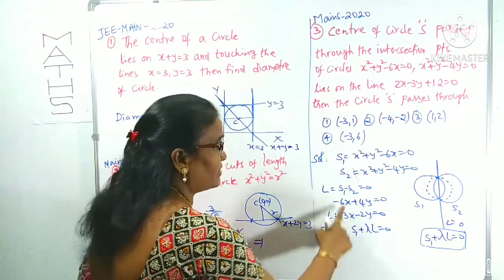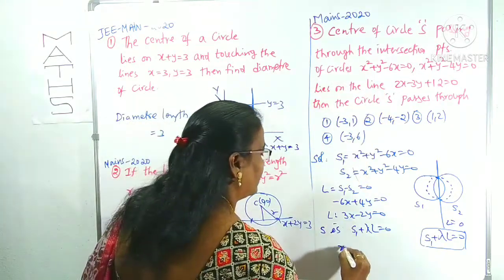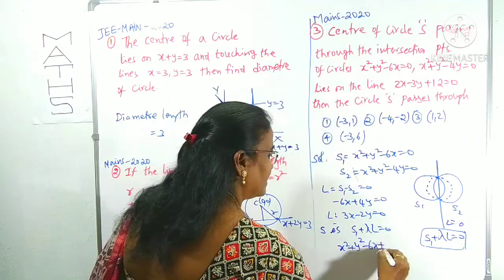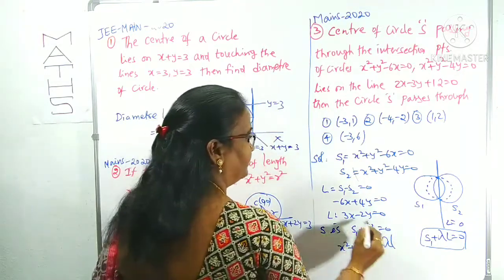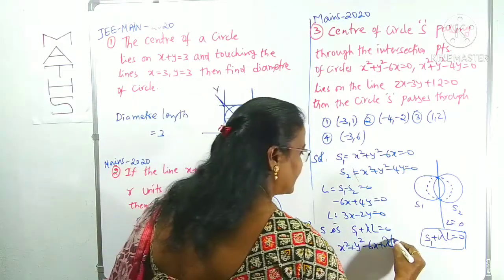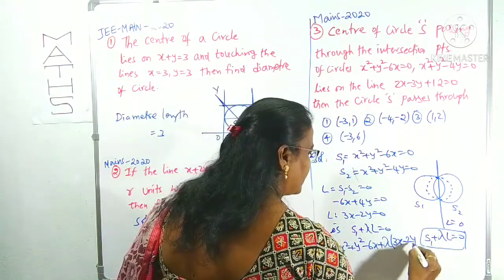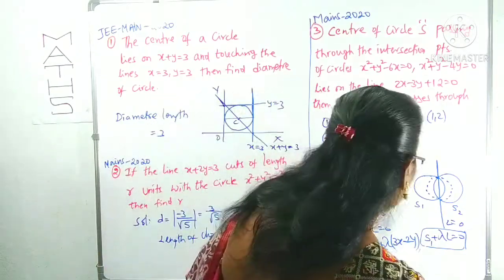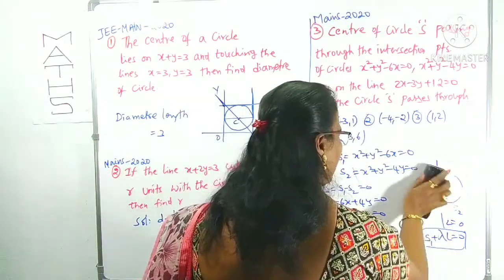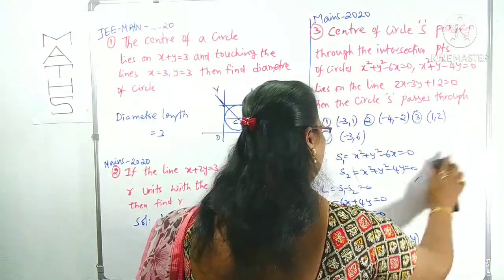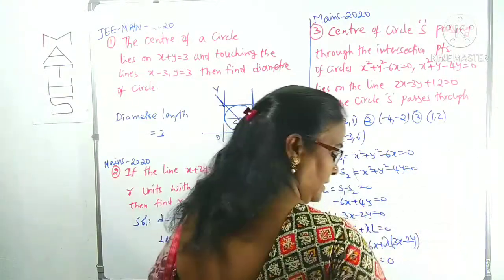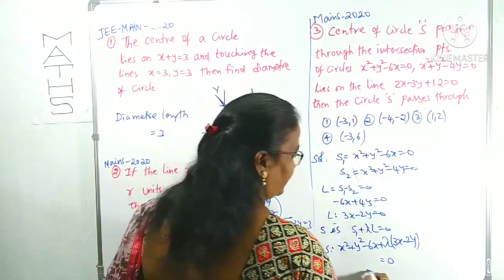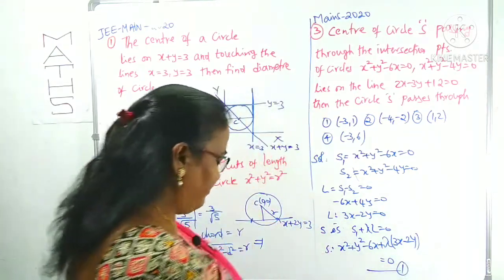S1 is x square plus y square minus 6x, plus lambda times L, which is 3x minus 2y, equals 0. We finally need this circle equation S. To find this, we find its center.